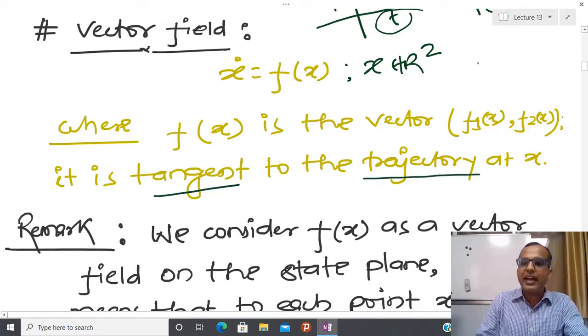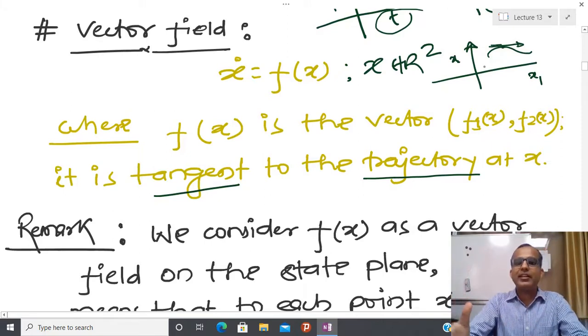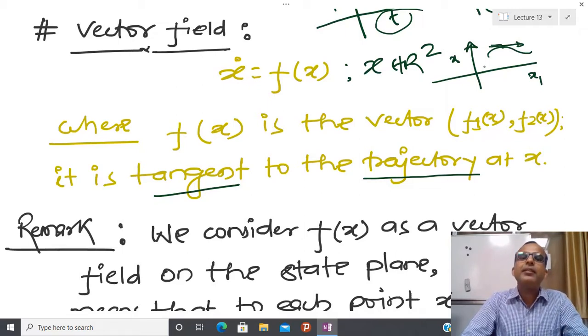So in the two-dimensional plane, with axes x1 and x2, if you are at some point, then the tangent there is nothing but the vector field. In this way we visualize the vector field. I have a position vector, and the rate of change of the position vector is nothing but the velocity vector, or as we say, the vector field.